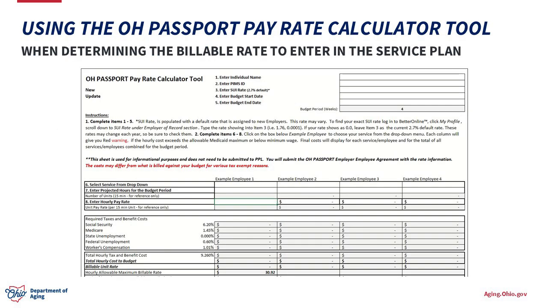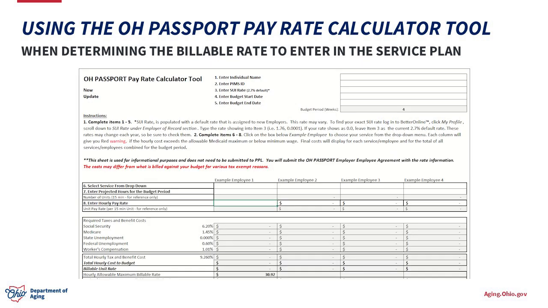Now that you've determined the provider's hourly pay rate with the individual, it's now time to find the billable rate. This is the rate that will be entered into the individual's PIMS service plan. Here's a quick tutorial on how to do this. All right, so we have the Ohio Passport Pay Rate Calculator tool open again. Now we have determined what the hourly pay rate will be with the individual, and now we need to figure out what that billable rate will be so we can enter the service plan line in the individual's PIMS chart.